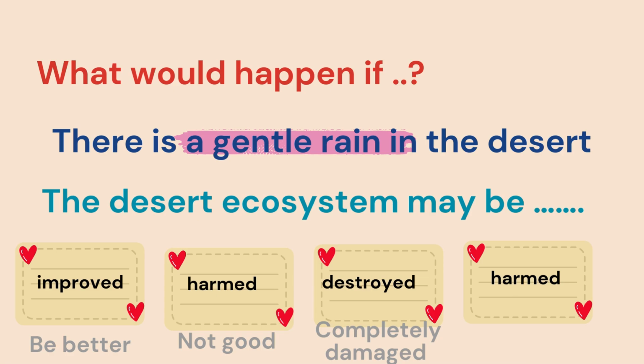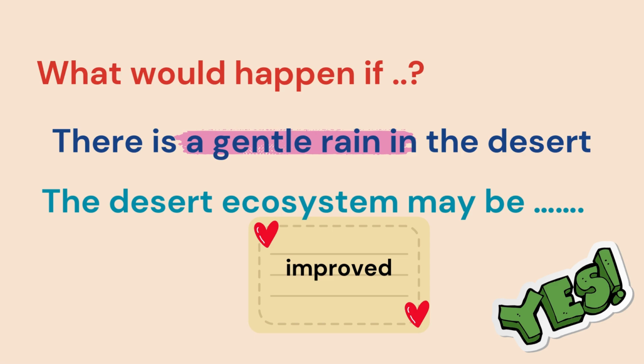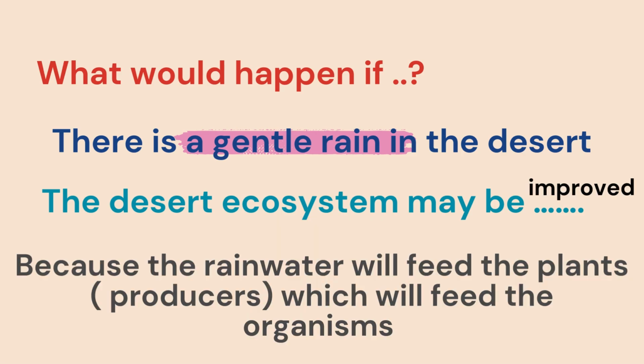It may improve, or it may be harmed, or it may be destroyed, or what? Yes, gentle rain, so it may improve the desert ecosystem. So here the answer will be, we will use the card improved. So the answer will be that the desert ecosystem may be improved. Okay, so well done.